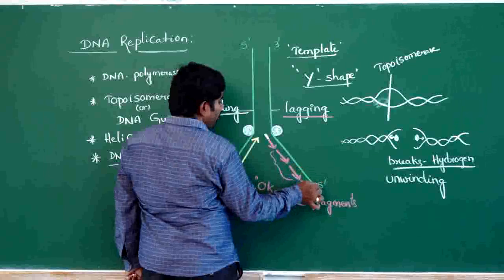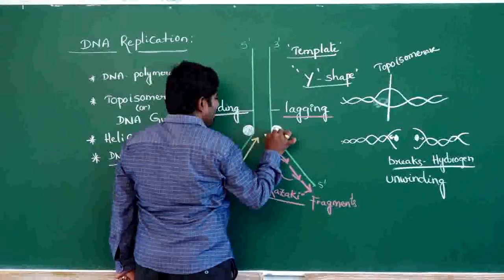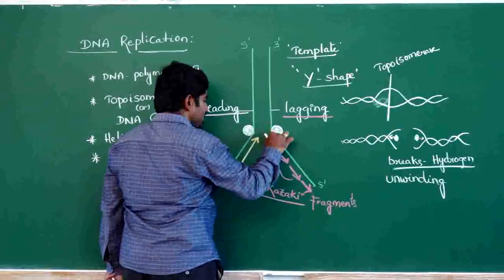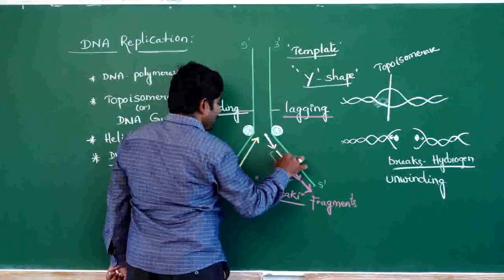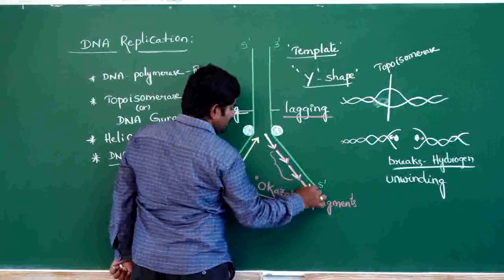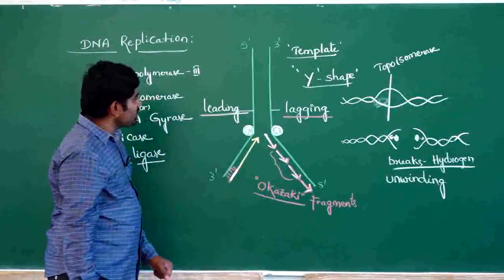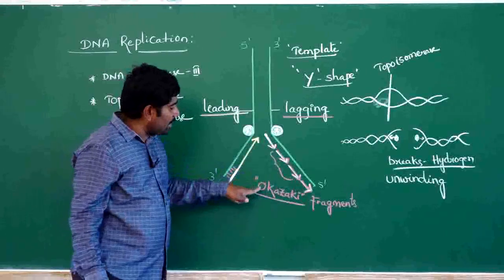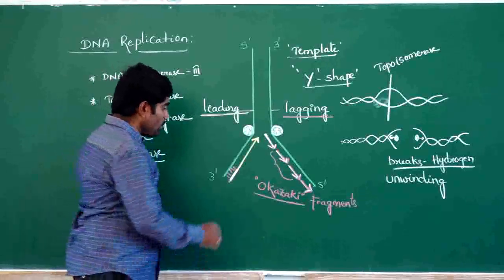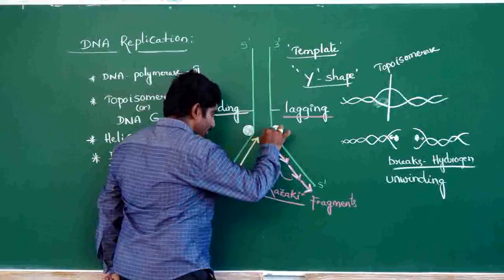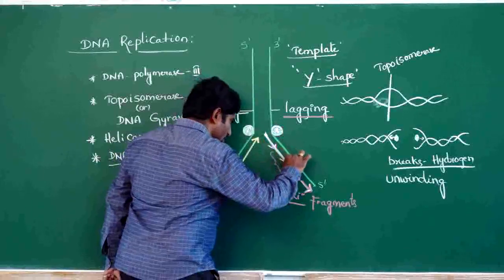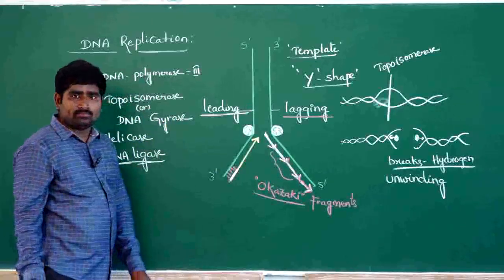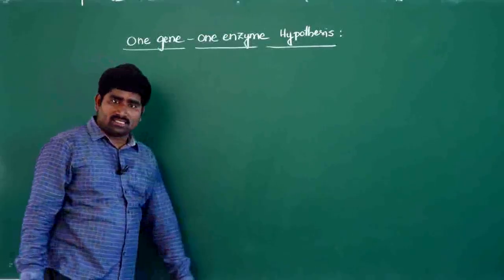And on the 5' to 3' strand, due to the binding of weak DNA polymerase, DNA replication takes place discontinuously, so this is called the lagging strand. On the lagging strand, the formed DNA fragments are called Okazaki fragments. The Okazaki fragments are later joined together by the DNA ligase enzyme.